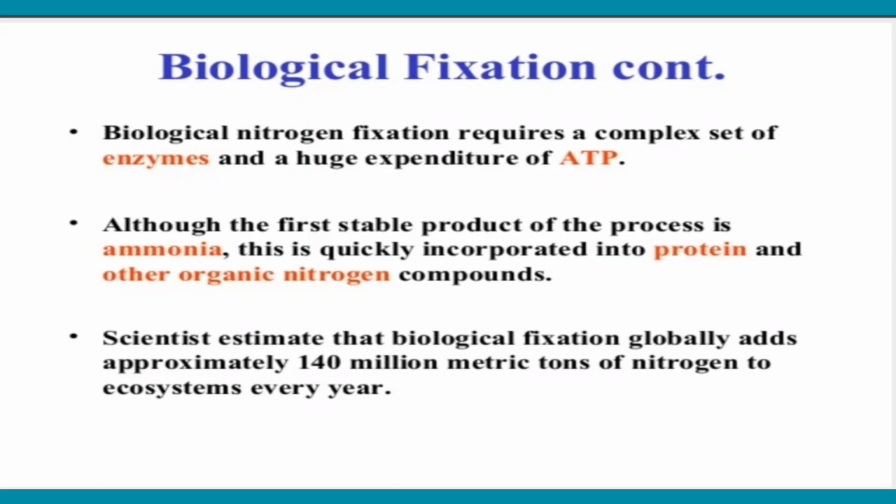So you know that in this process there are 4 nitrogen sources. First is nitrate nitrogen. It is nitrogen in the soil, found mostly in the oxidized form, that means NO3 minus. It is absorbed by the roots of higher plants and transported into young leaves, where it gets reduced to ammonia. NO3 minus can convert into NH3, ammonia. That is the first stable product of the process.